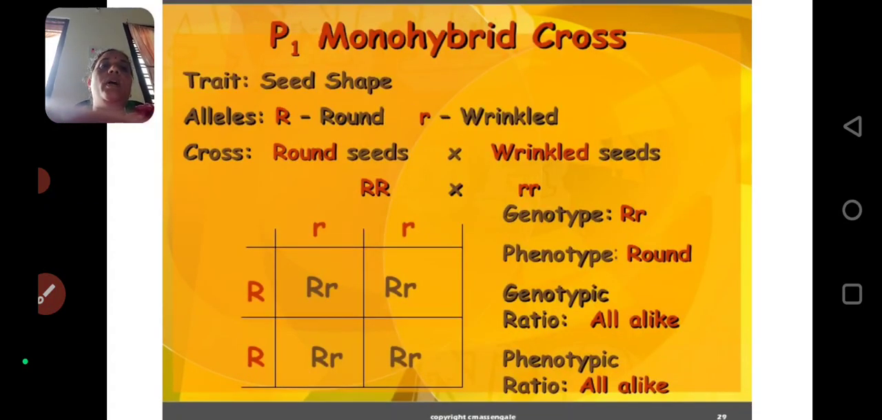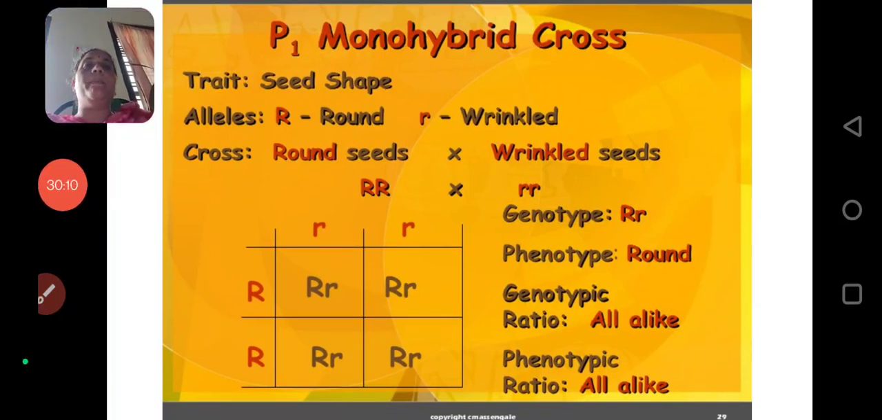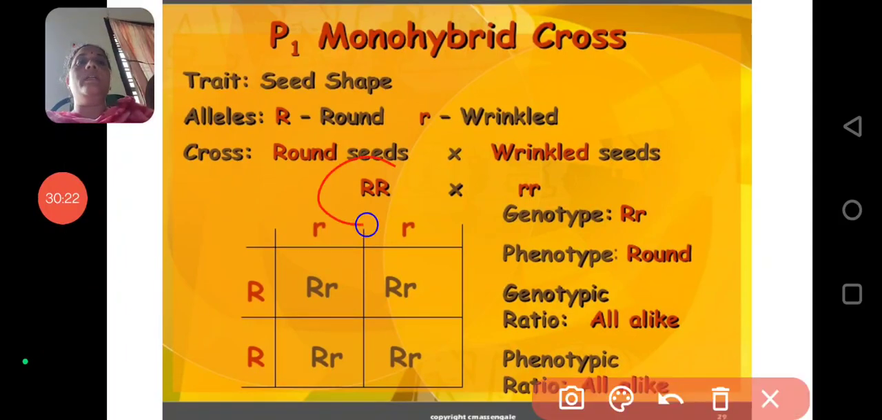So in the monohybrid cross, the trait we have to take is seed shape. So the alleles are round and wrinkled, capital R and small r. So cross round seeds with wrinkled seeds. Round seeds indicate capital R, and wrinkled seeds indicate small r. So we can draw the Punnett board here.